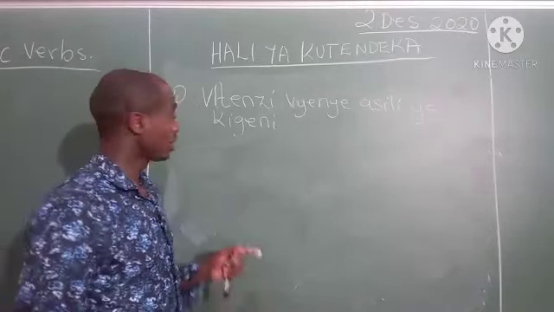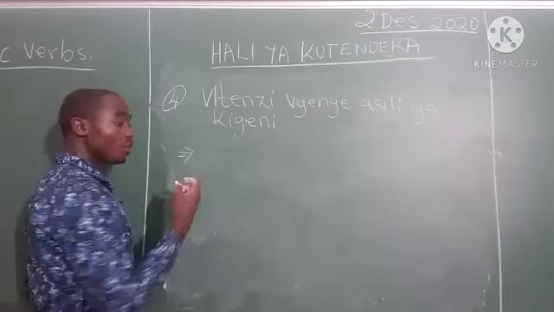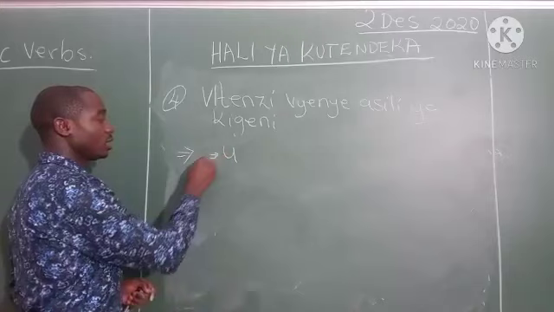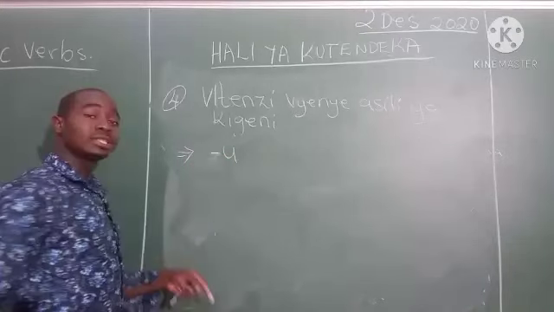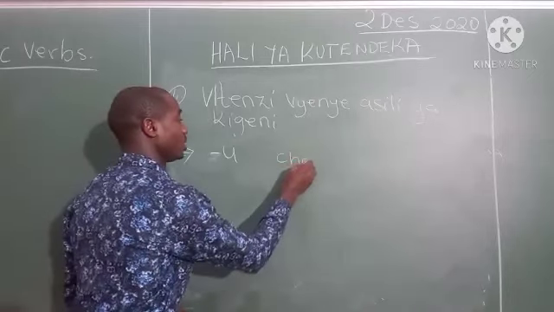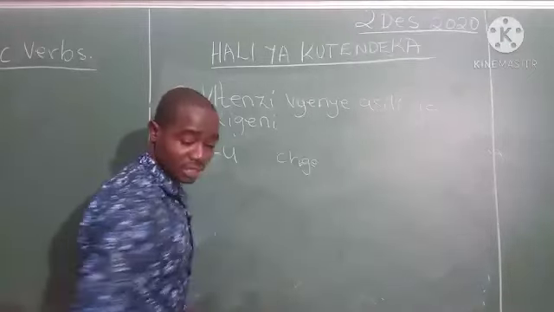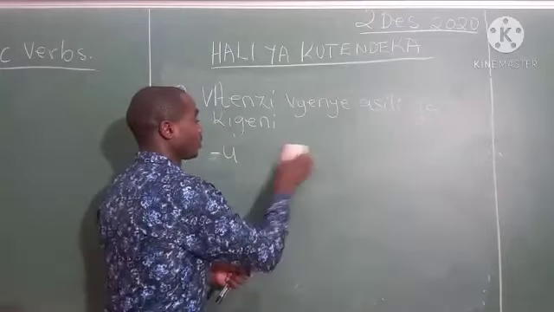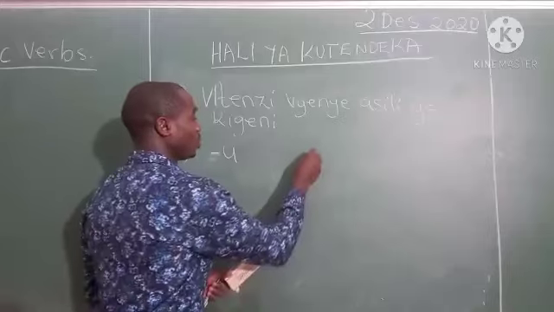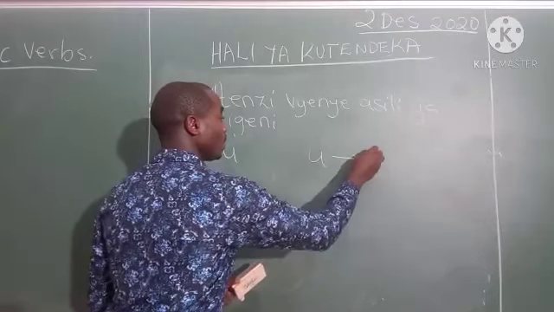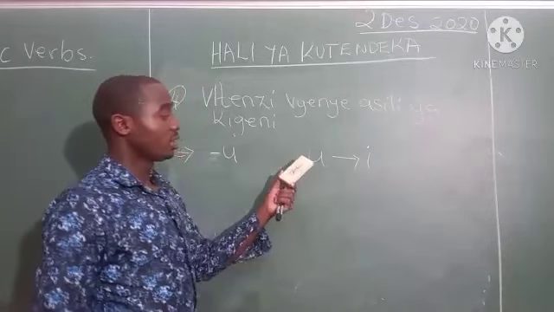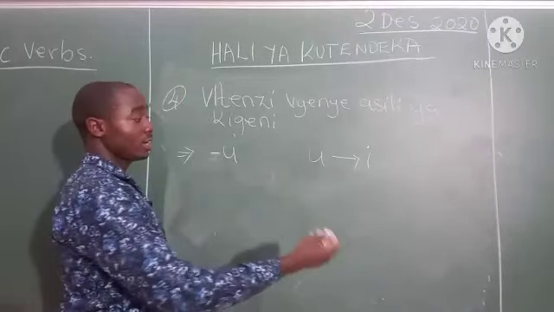So we have another verb type here, foreign verbs ending with u. Those ending with u are made stative by changing the last u to e. So this u becomes e, or I, then we add ka.